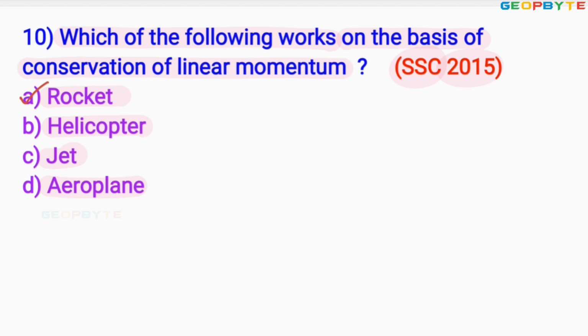Dear friends, remember, rocket is working on the pure reaction principle. Once again, rocket is working on the principle of pure reaction. Here, the rate of change of linear momentum is causing the driving of the rocket, or developing the propulsive force for the rocket. Therefore, option A is absolutely correct.